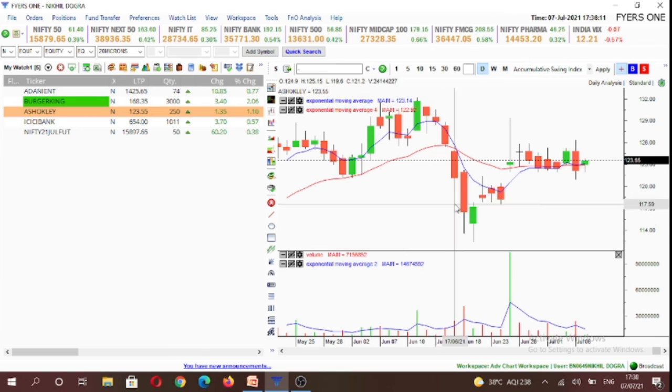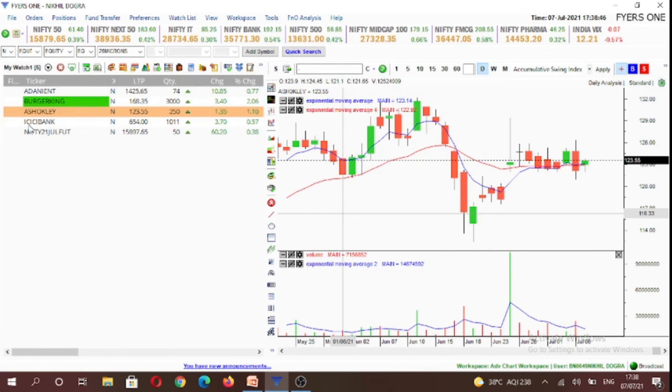Next stock is Ashok Leyland. In terms of the trend, it is in a sideways choppy trend. Today it formed an inside candlestick. Yesterday was an outside candlestick, today was an inside candlestick. So we'll look to enter if either side of the range breaks tomorrow. So above 124, we'll look for buying opportunity with a normal position size, and if it trades below 121.9, we'll look for selling opportunity with half our position size.